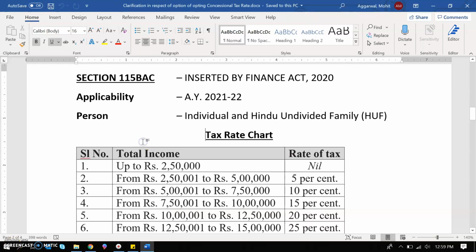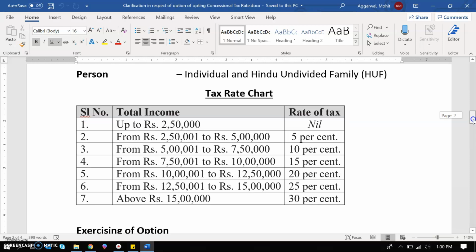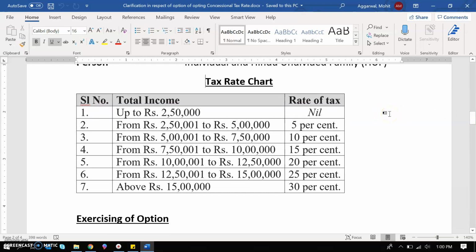So I am giving you a little bit of an overview of the Finance Act 2020. Under this, they have introduced the new section 115BAC under the Income Tax Act. This section is applicable from the assessment year 2021-22. It applies to individuals and Hindu undivided families, that is HUF. Under this section, the government introduced a new tax rate chart. They have given us the option that either we can go by our original regular tax rate or we can opt for the new concessional tax rate.